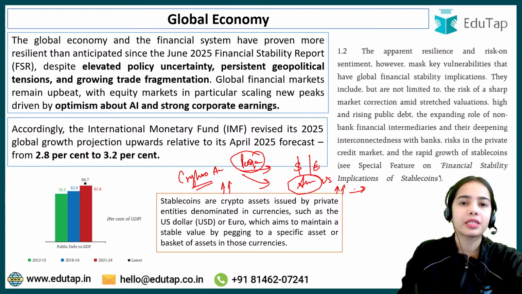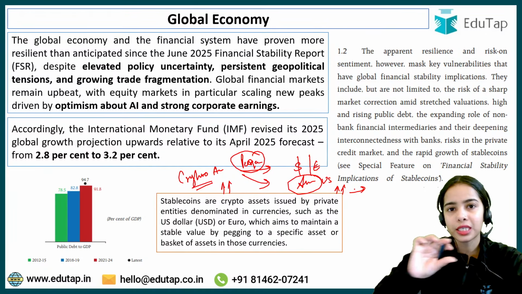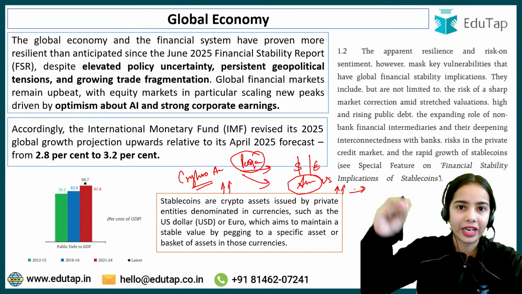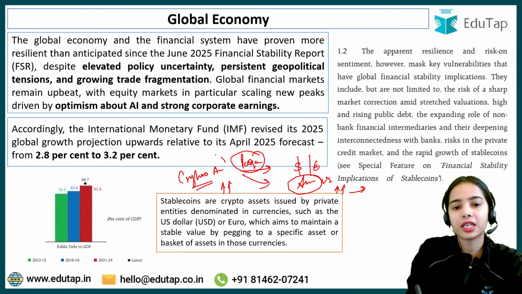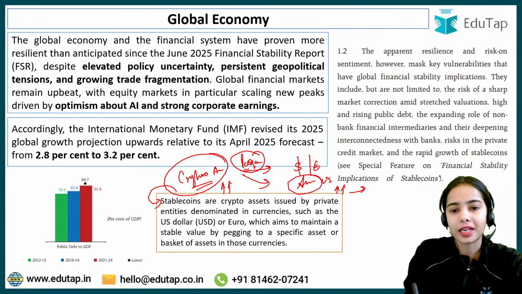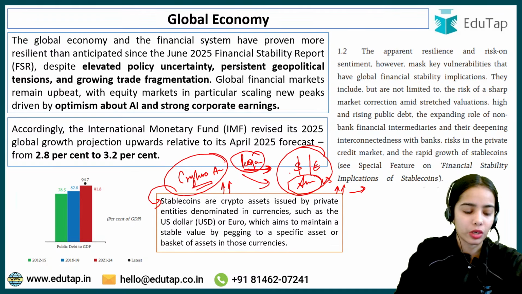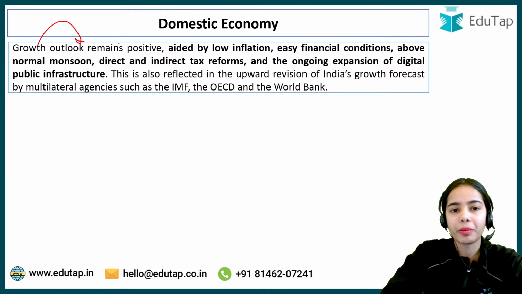And the asset, because US and European economies are considered more stable, the assets are not very volatile. The currencies, dollar and euro, are not very volatile. That's why the crypto assets are also not considered very volatile, that are stable coins that are pegged against the dollar or euro. Chalo. Now coming to the domestic economy, growth outlook remains positive.